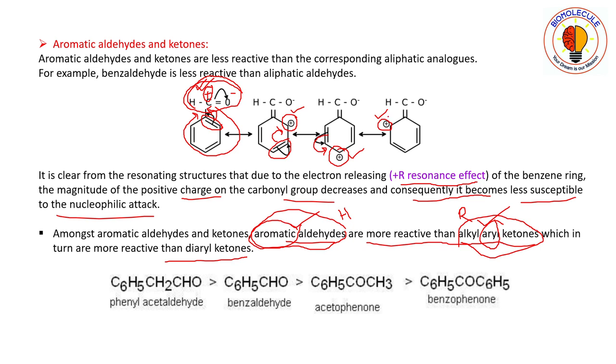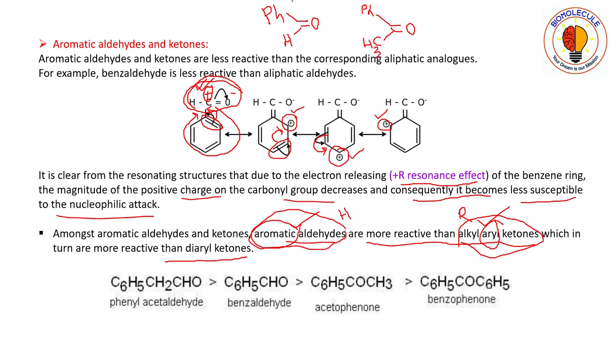If we consider this example, PhCHO, this is an aromatic aldehyde, and its ketonic part will be PhCOCH3.